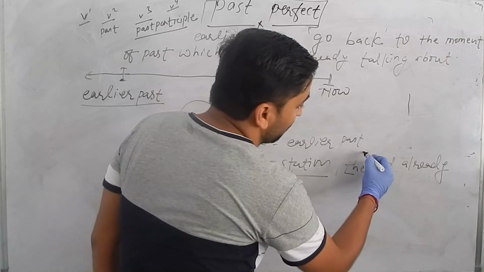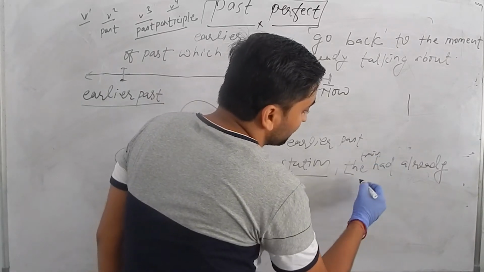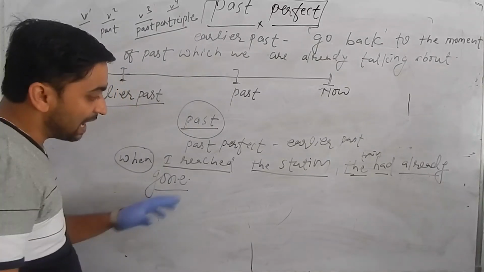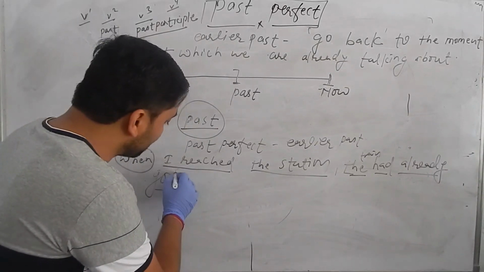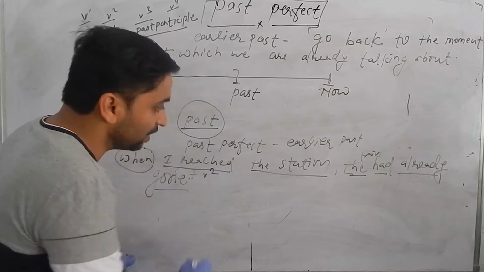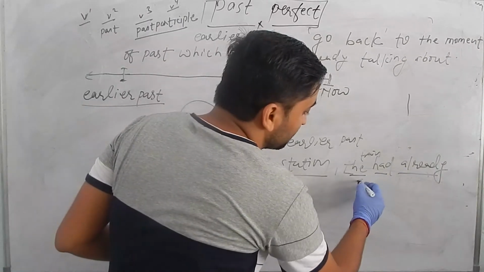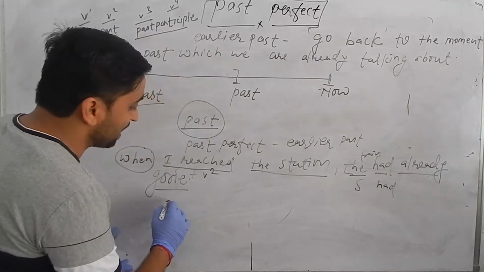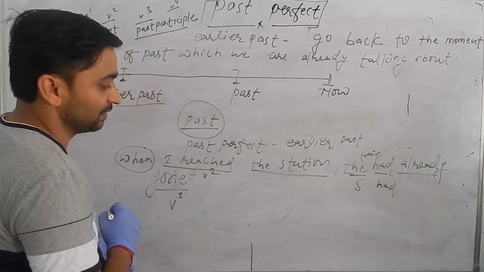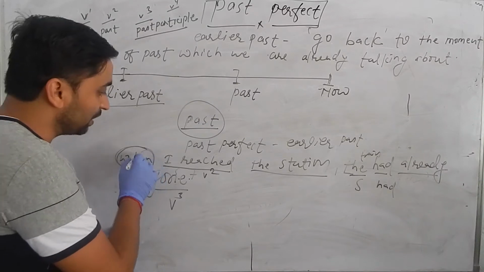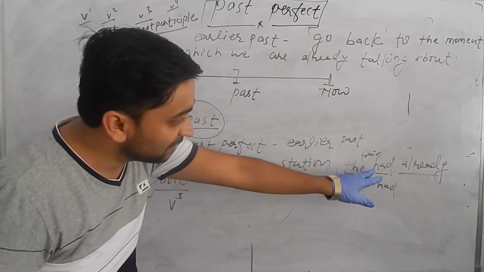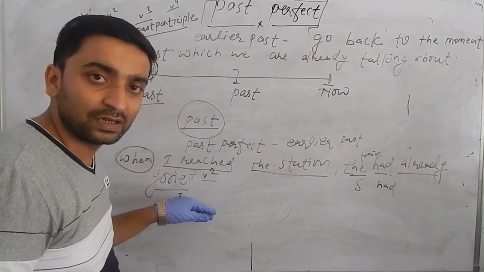The train had already gone. I reached the station: subject plus V2 is here. And here the train had already gone: subject plus had plus past participle, I mean V3 is here. And both are joined with when. So I reached the station is simple past, and the train had already gone is earlier past.